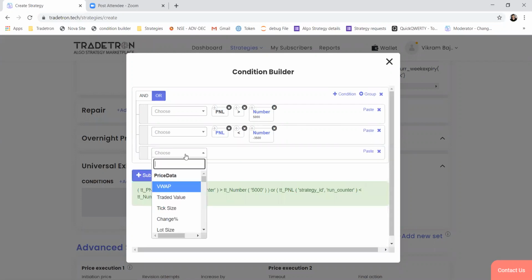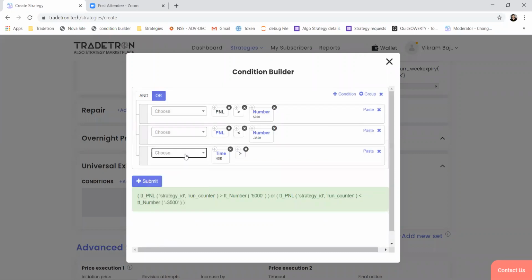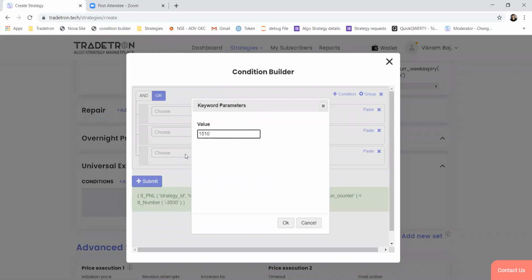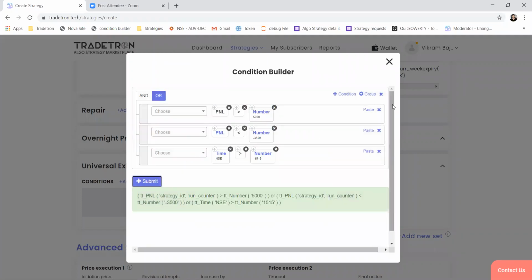And it's an intraday strategy, so time greater than 15, 15, let's say. So these will be the exit conditions.